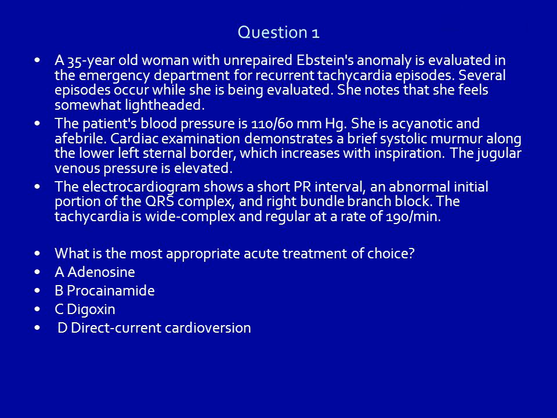Cardiac examination demonstrates a brief systolic murmur along the lower left sternal border, which increases with inspiration. The jugular venous pressure is elevated. The electrocardiogram shows a short PR interval, an abnormal initial portion of the QRS complex, and right bundle branch block. The tachycardia is wide complex and regular at a rate of 190 per minute.